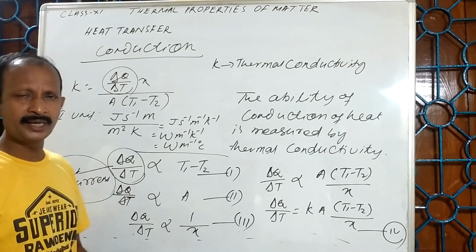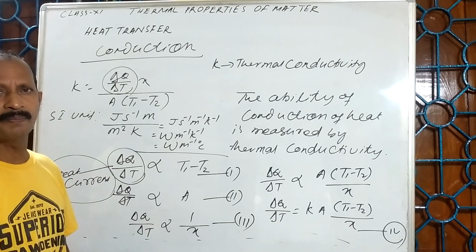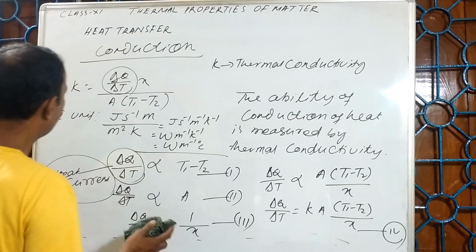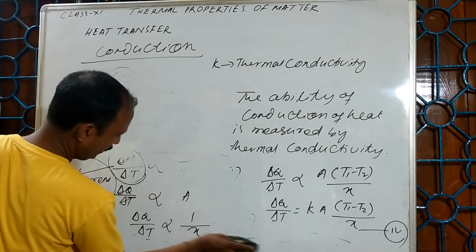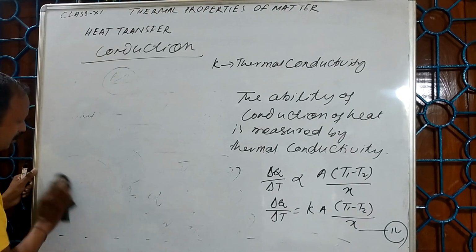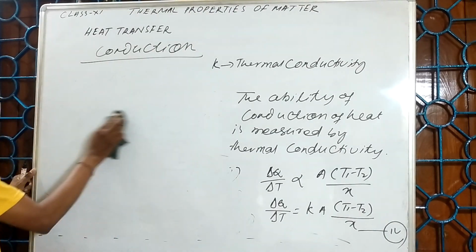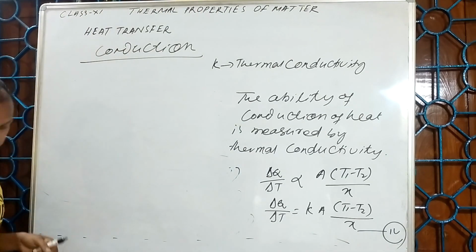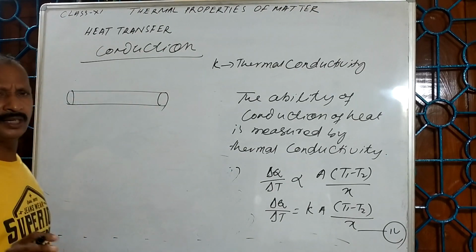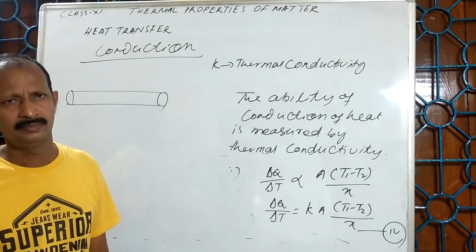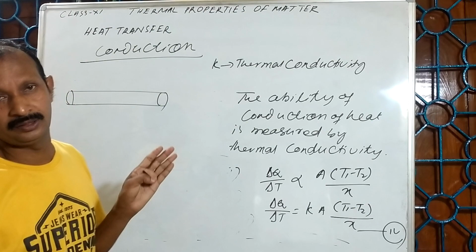So thermal conductivity is the ability of conduction of a material, measured by thermal conductivity. Now let us see. Suppose the substance is not uniform. The substance I took in the earlier example, I took it uniform. Now for example, this is not uniform, or the steady state is not reached.